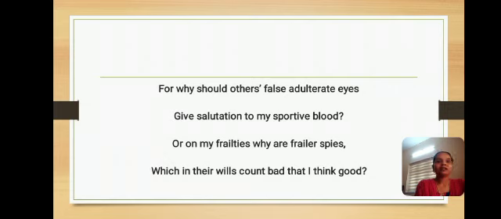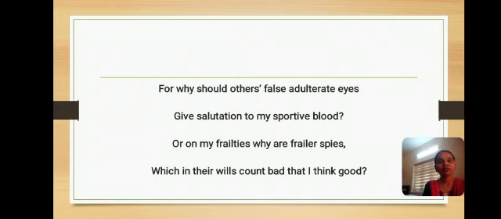For why should others' false adulterate eyes give salutation to my sportive blood, or on my frailties why are frailer spies, which in their wills count bad what I think good. So now let us see the next quatrain.